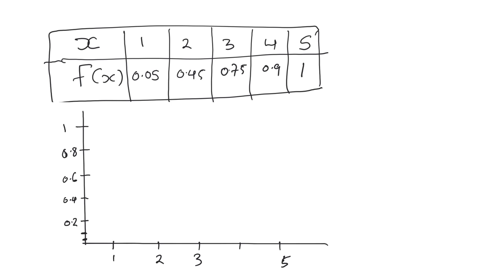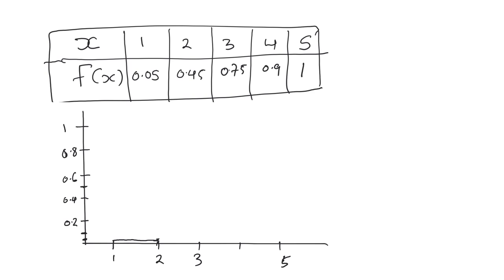Okay, so this is what we do from 1 up to 2. We draw a horizontal line, and then we dot here. Then from 2, f of 2 is 0.45, so 0.45 is going to be in the middle here.